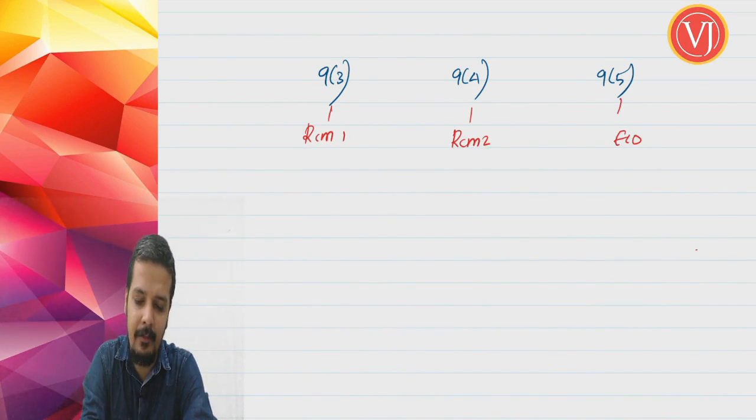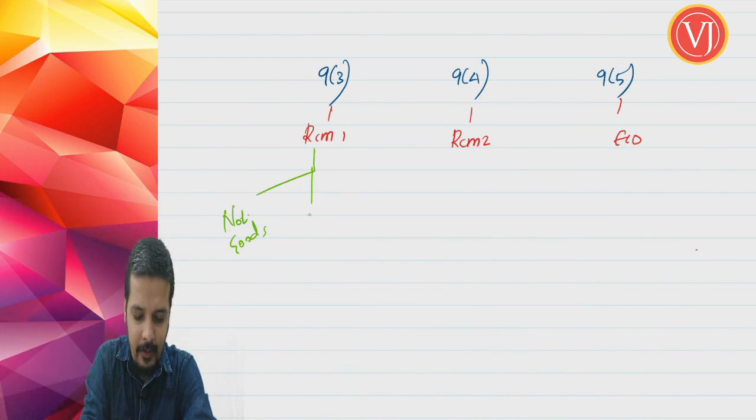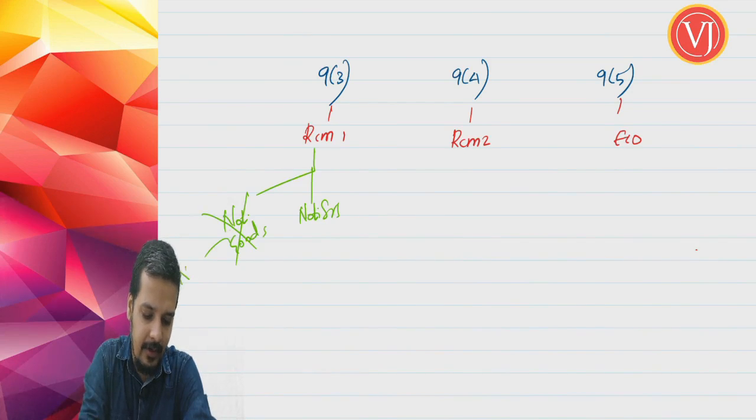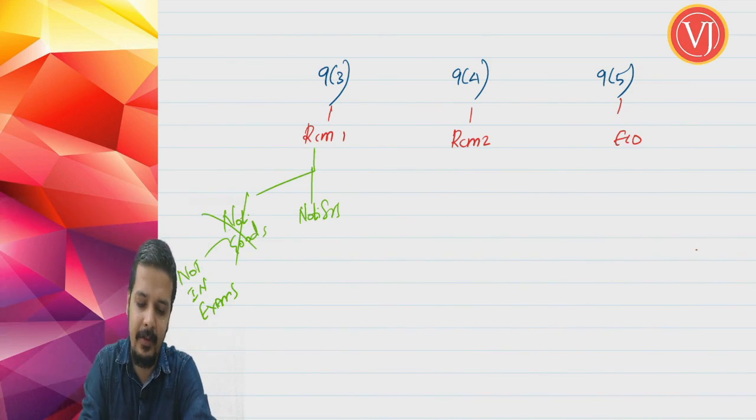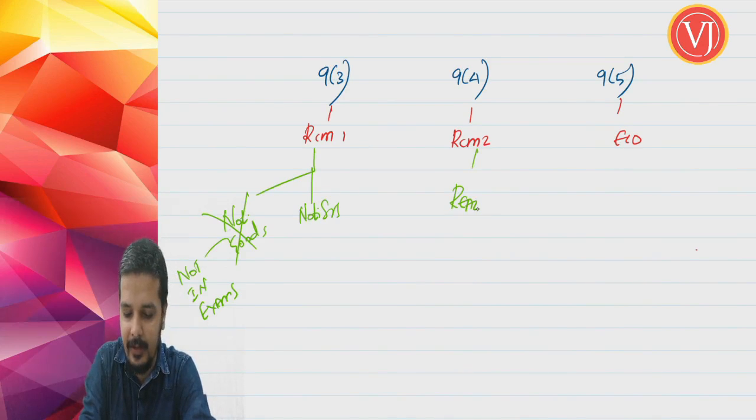RCM type 1 is for both notified goods and notified services, but notified goods is not applicable for your exams. So only notified services. RCM type 2 is basically only for your real estate sector.